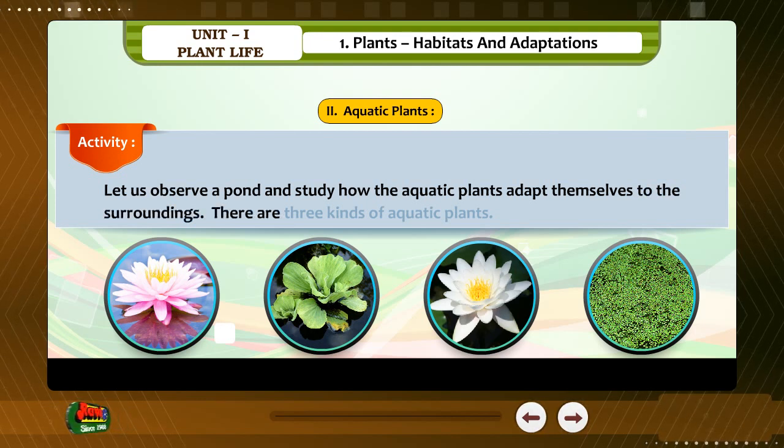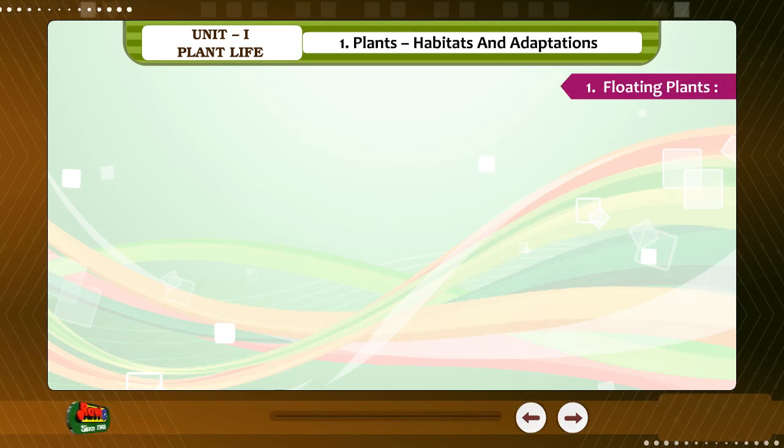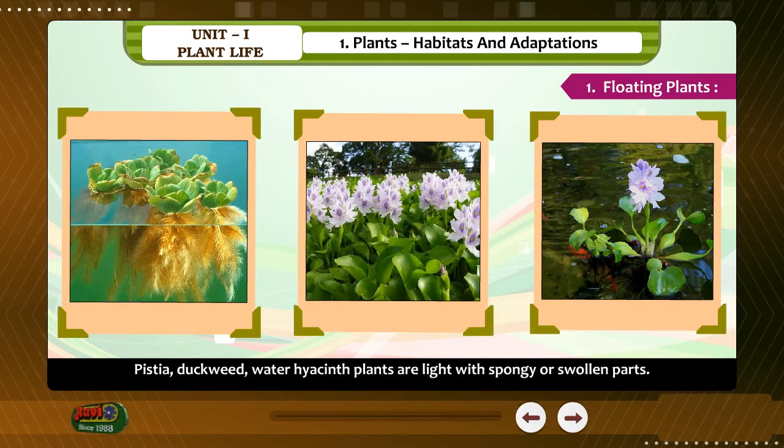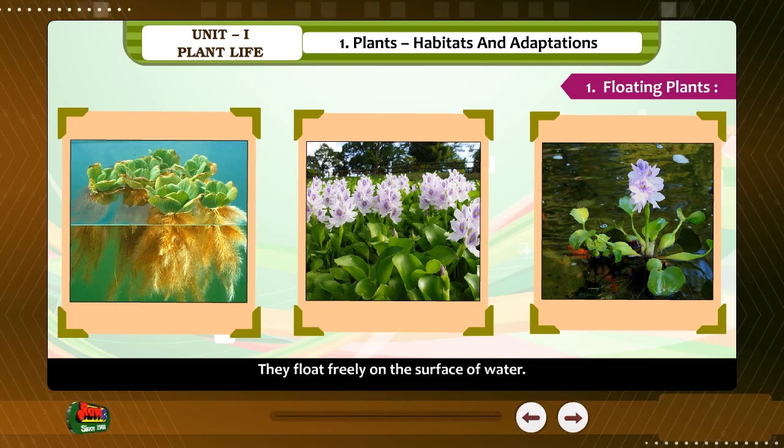There are three kinds of aquatic plants. One. Floating plants. Pistia, duckweed, water hyacinth plants are light with spongy parts. They float freely on the surface of water.